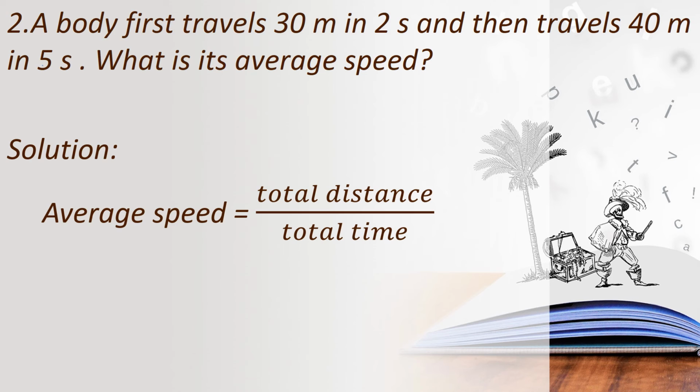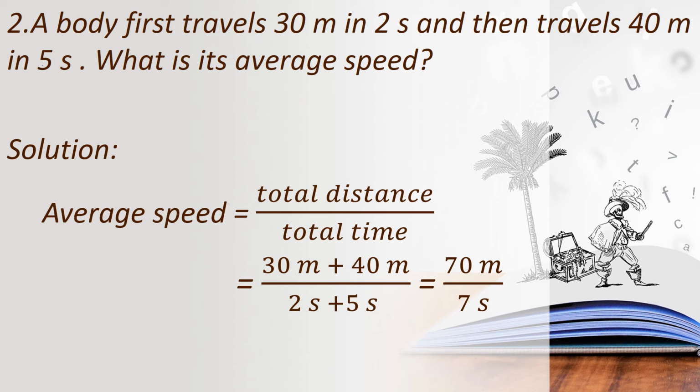So what is the formula to find average speed? Total distance traveled upon total time taken. Okay, so what is the total distance? 30 meter plus 40 meter. The total time taken is 2 seconds plus 5 seconds. So 30 plus 40, 70 meter, and 5 plus 2, 7 seconds.